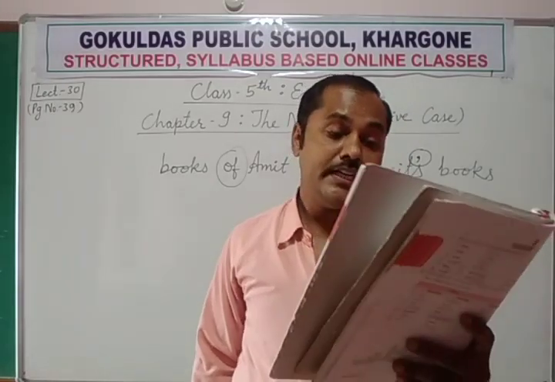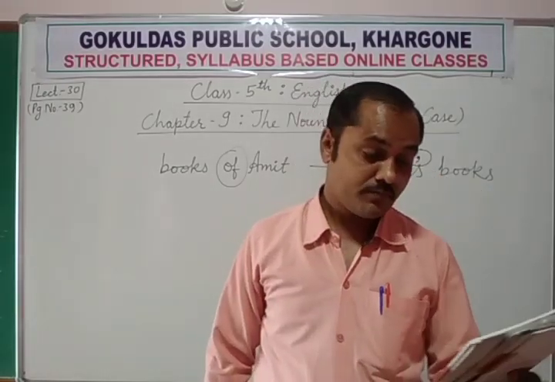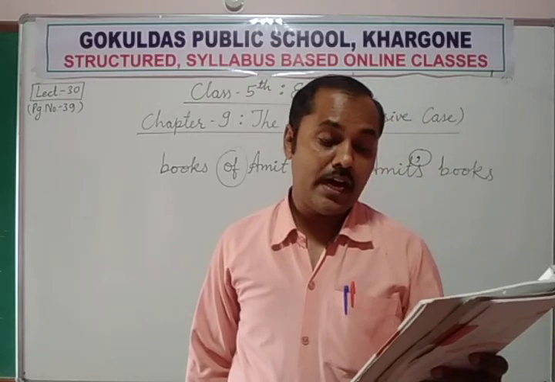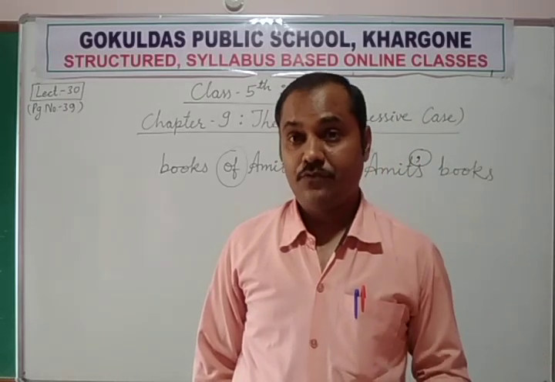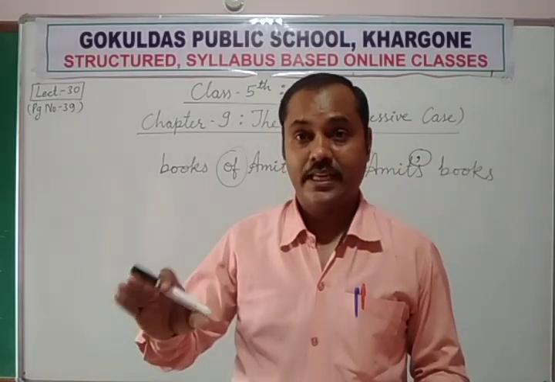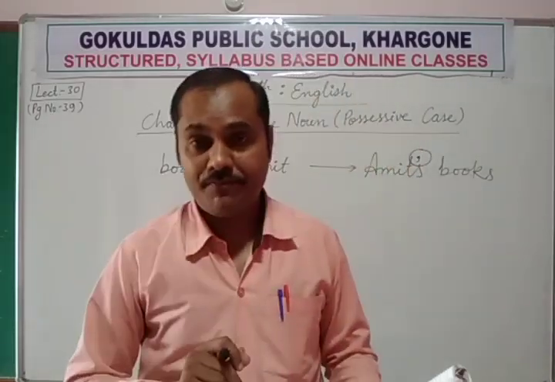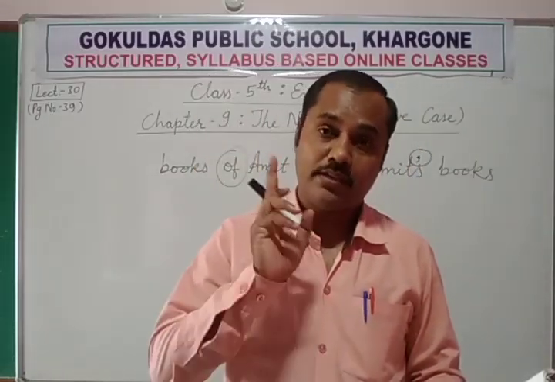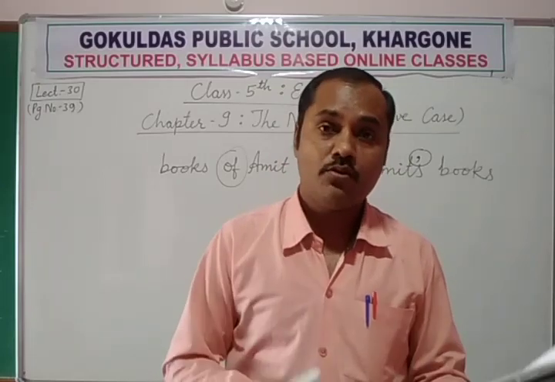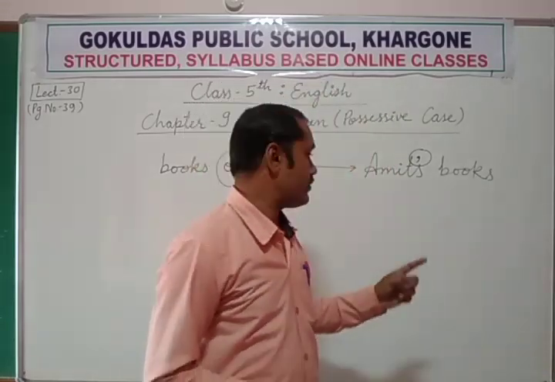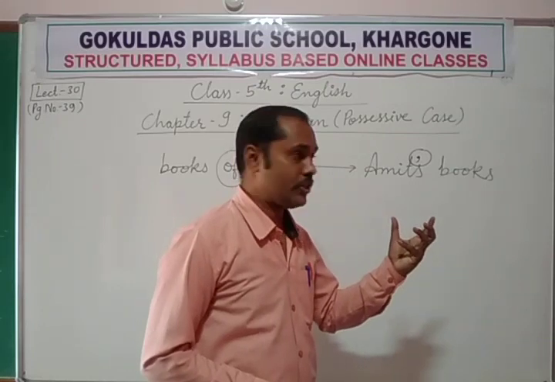Read the following sentences. This is Vimla's sari. Vimla is the name of a lady. Vimla's sari. Vimla is a singular. Vimla is a single lady. So that's why it is a singular noun. So how do we form the possessive case of a singular noun?